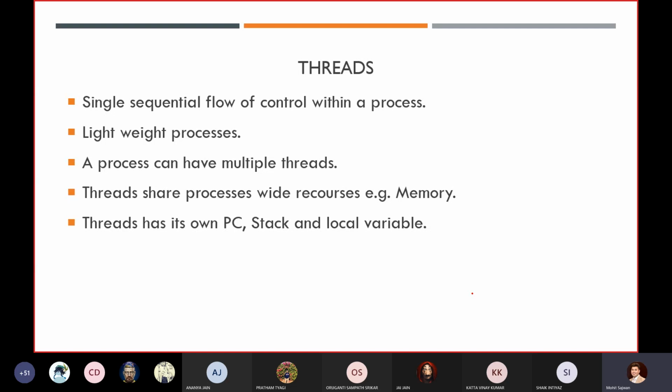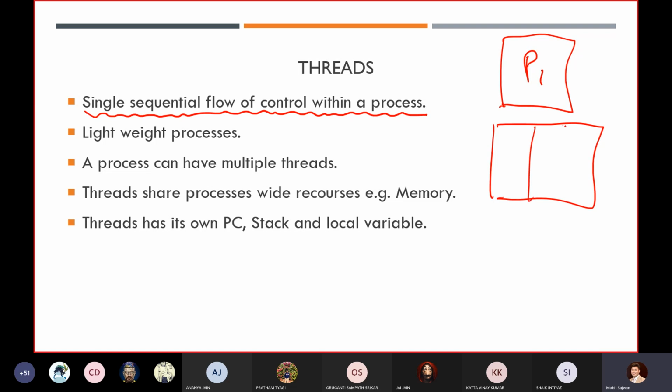Now, without wasting our time, let's start. What is a thread? A thread is a single sequential flow of control within a process. So we have a process, right? Now this is my process. What we will do is divide this entire process into, let's assume, 3 threads. Generally we represent threads like that. In all the books you are going to follow, they will represent threads like that. This is not a character representation, this is just a graphical representation of a thread.